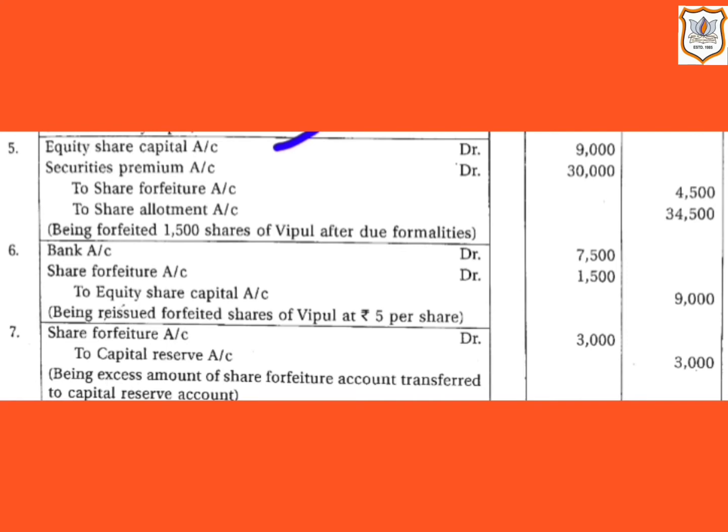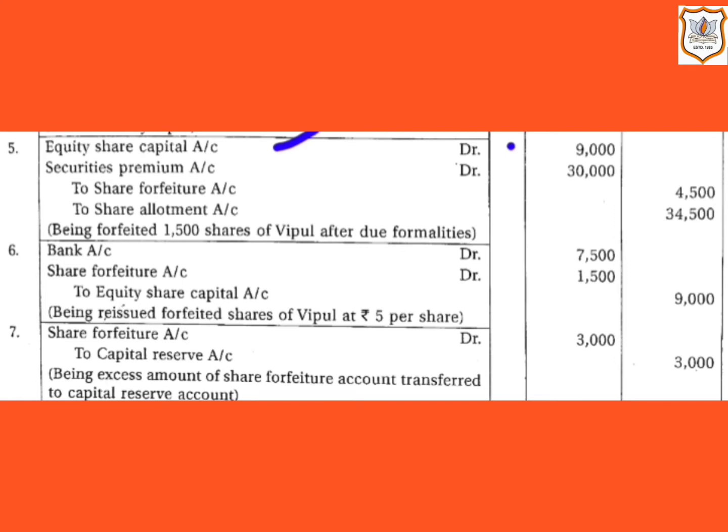And we must remember that on forfeiture, share capital account is debited with the called up amount. So here it is 1500 multiplied by 6, that comes to 9,000. So equity share capital account will be debited by rupees 9,000. And here at the time of allotment, premium amount is also included, and here premium has not been received.